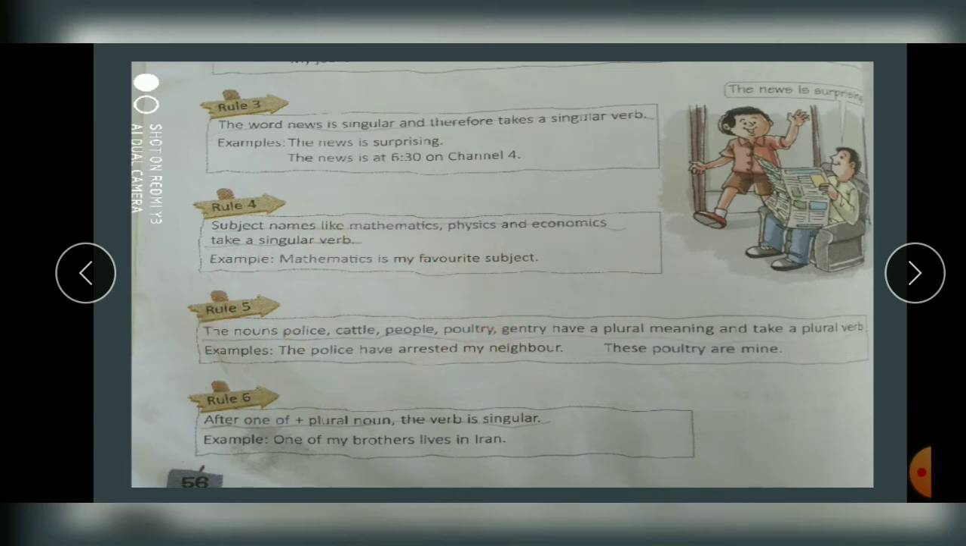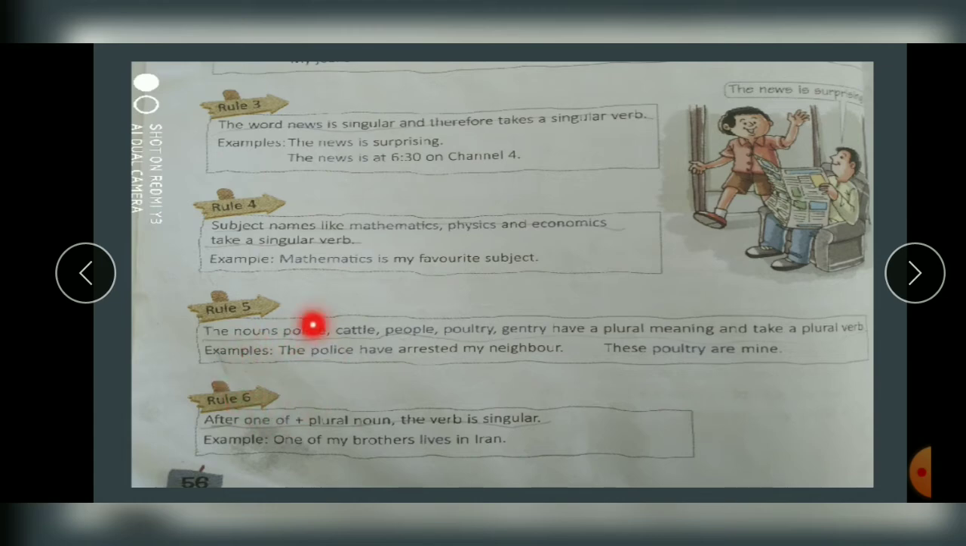So your verb will also be plural. Simple. So when you say that the police has arrested, that is wrong. It should be the police have arrested. Clear? Now go to rule number 6.